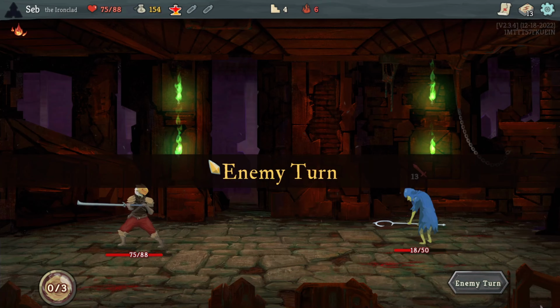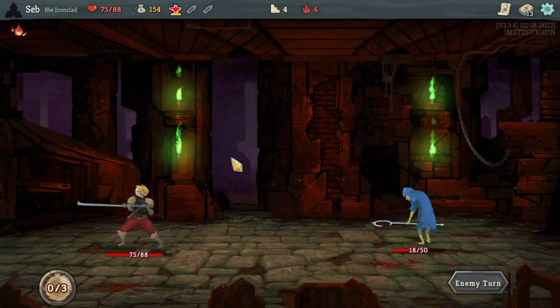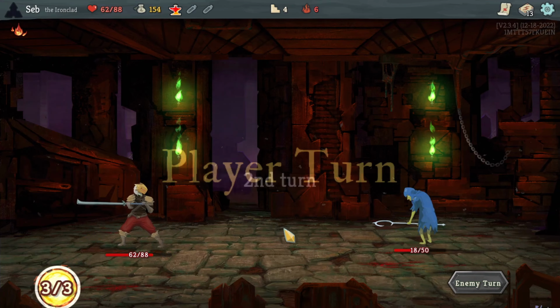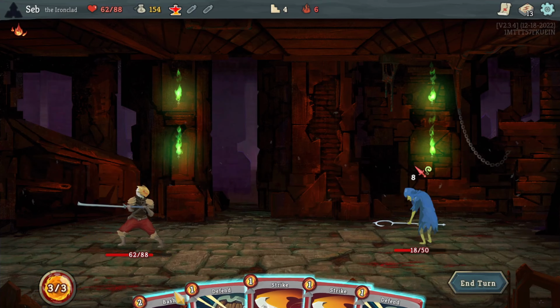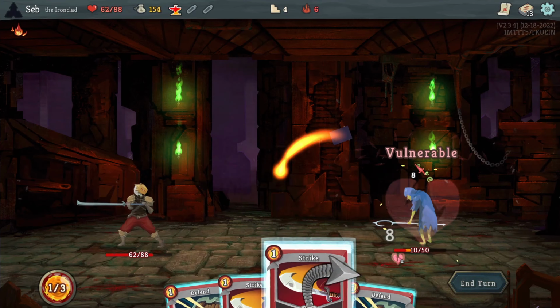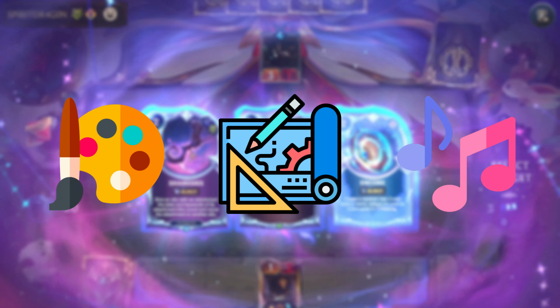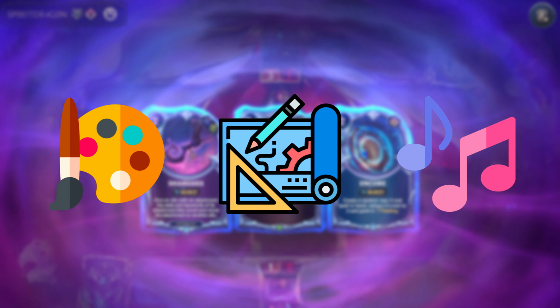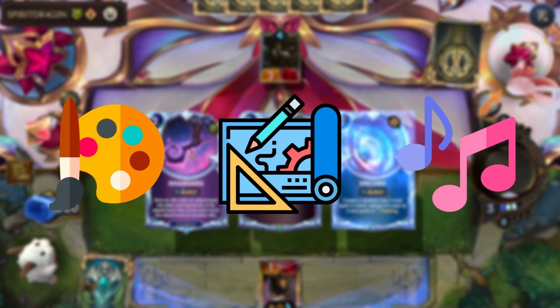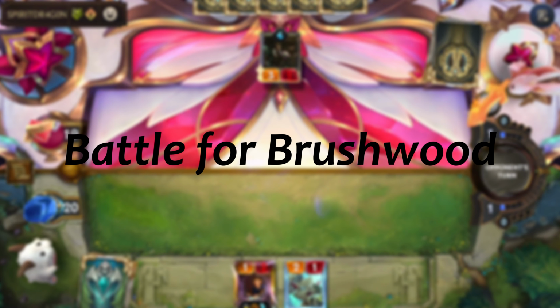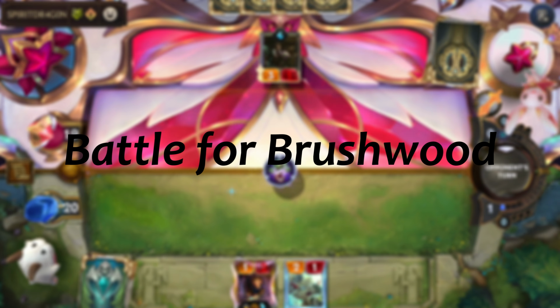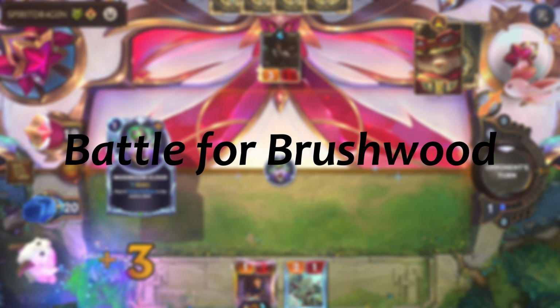I want the first of my game's heroes to be themed around writing, as it is a huge passion of mine. I want his mechanics to be centered around rewriting the fate of battle through powerful status effects, as well as bringing characters to life as actual units who fight alongside him. In the future, I hope to create other characters based on different artistic fields, and since my game is set in a forest, I decided to title it Battle for Brushwood, capturing its artistic themes, forest setting, and roguelike genre.